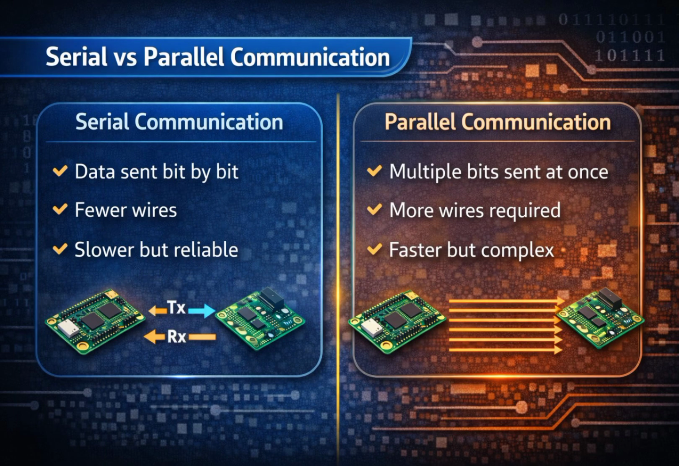Serial versus parallel communication. Now let's understand the difference between serial and parallel communication. In serial communication, data is sent one bit at a time. It uses fewer wires and is more reliable, but slightly slower. In parallel communication, multiple bits are sent at the same time. It is faster but requires more wires and is more complex. So, it's a trade-off between simplicity and speed.